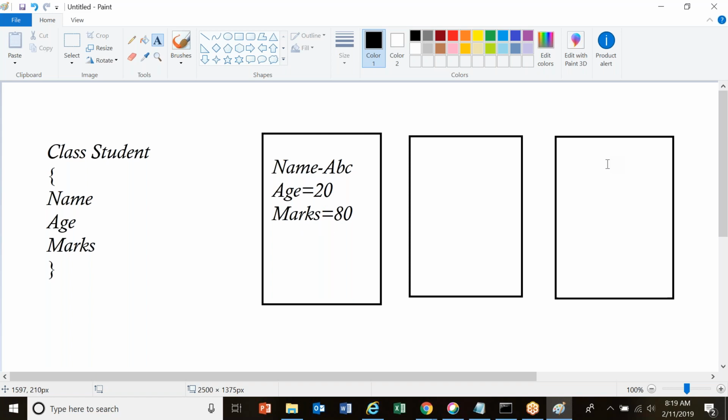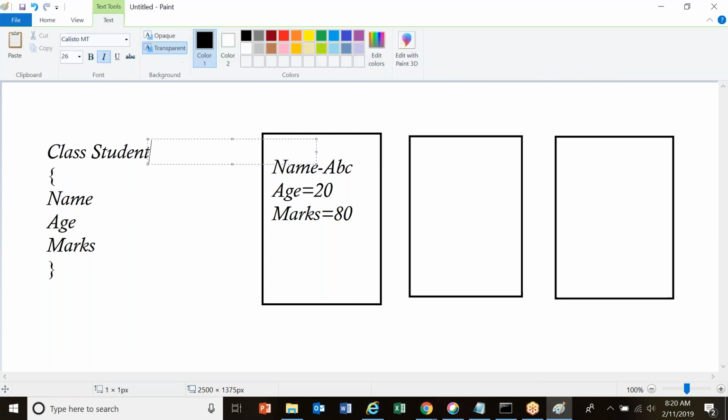If I create 100 students, I'm creating 100 instances for this class. Do you agree with this point? Yes. If you have 100 students, 100 instances of the class student will be created. So far, fine, right?